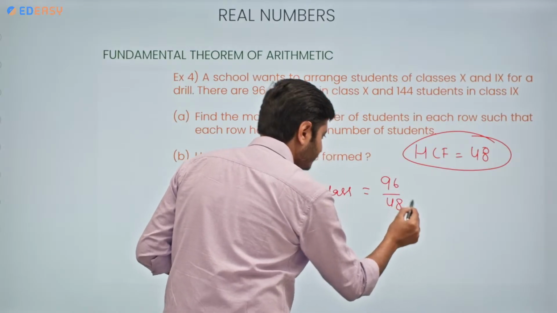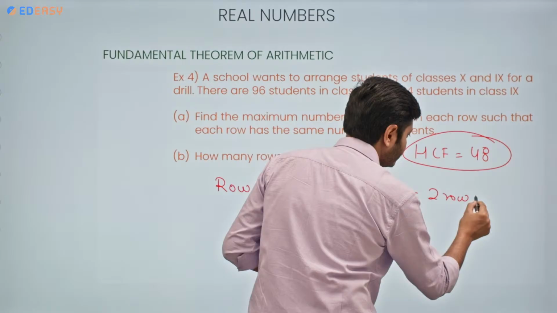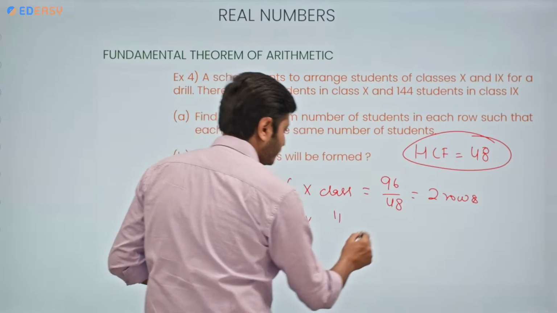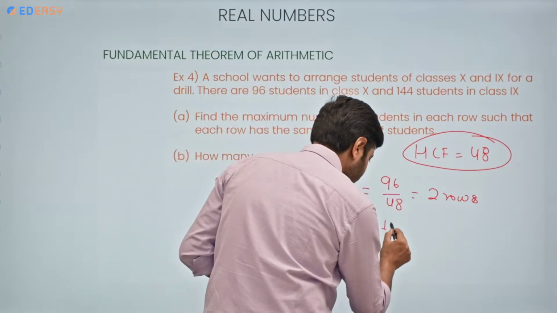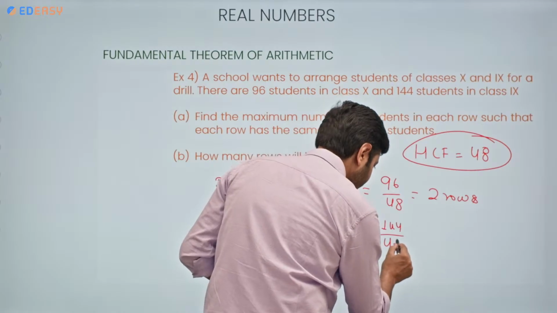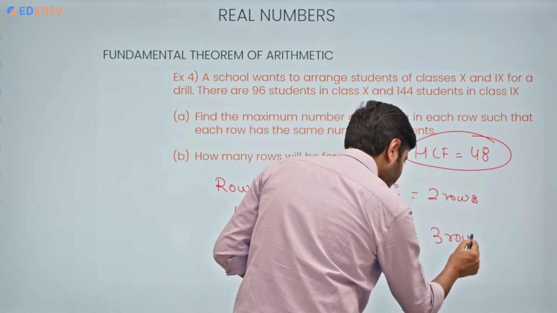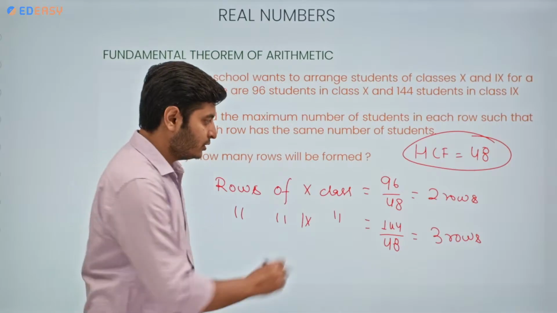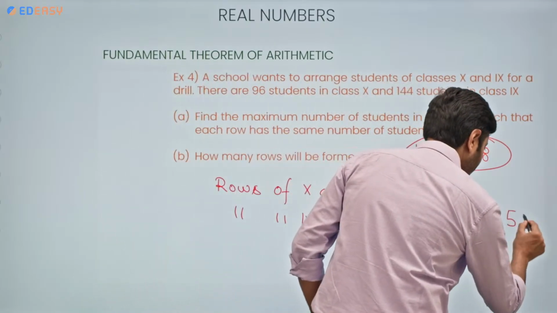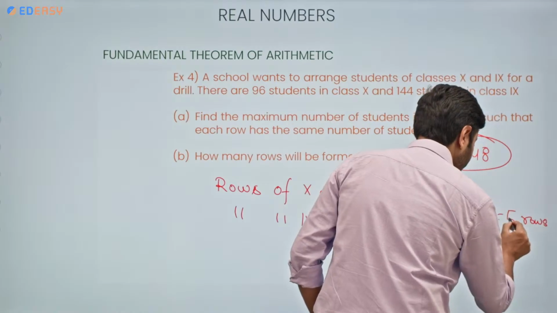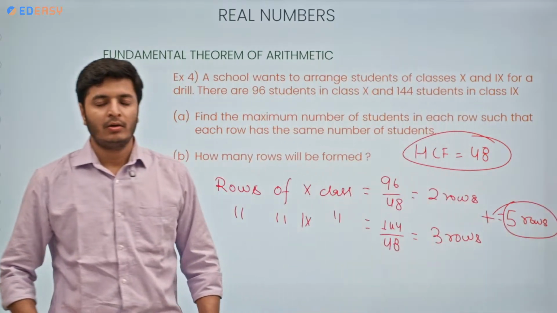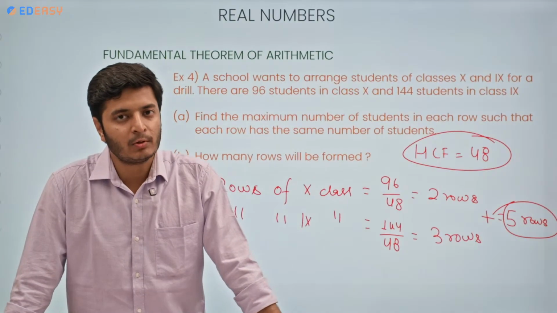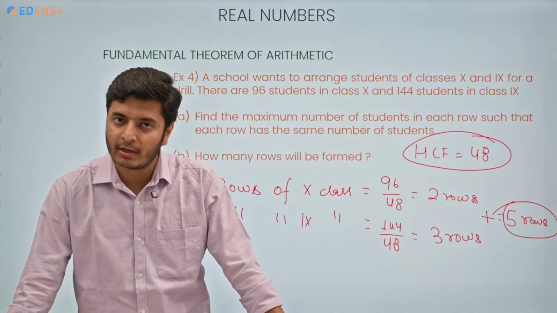96 divided by 48 is equal to 2 rows. Then rows of 9th class, number of rows: 144 by 48, 3 rows. So how many total number of rows? 2 plus 3, 5. So the total number of rows is 5. This is your answer. Total, they can make 5 rows. So this is how you can apply the concept of HCF and how to find HCF using prime factorization.